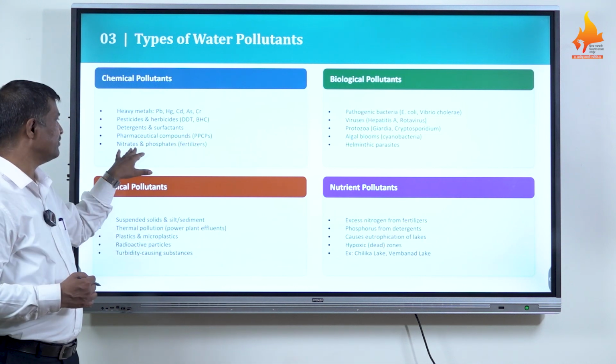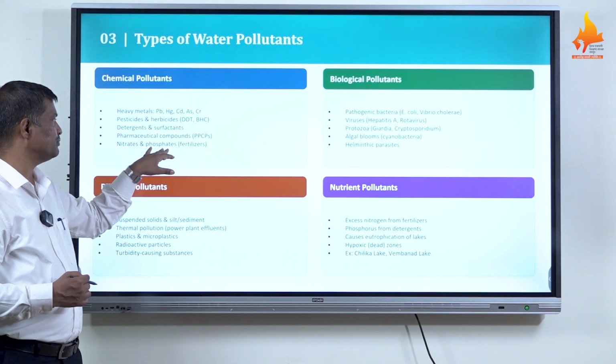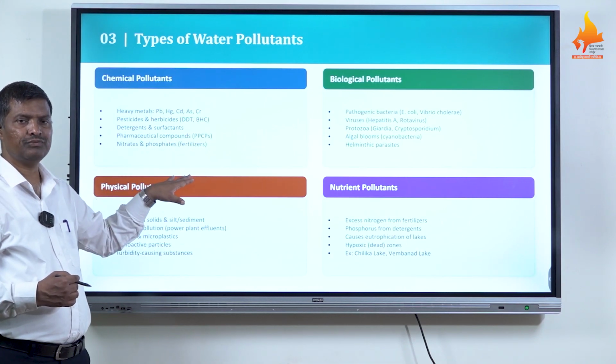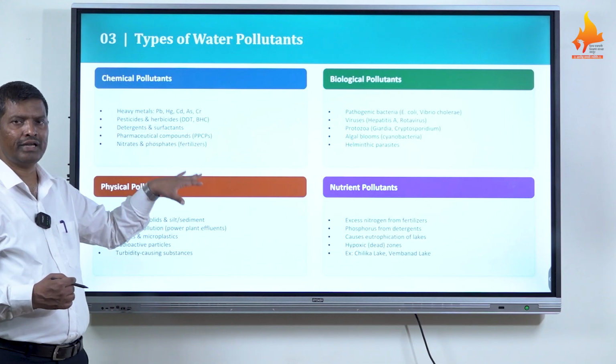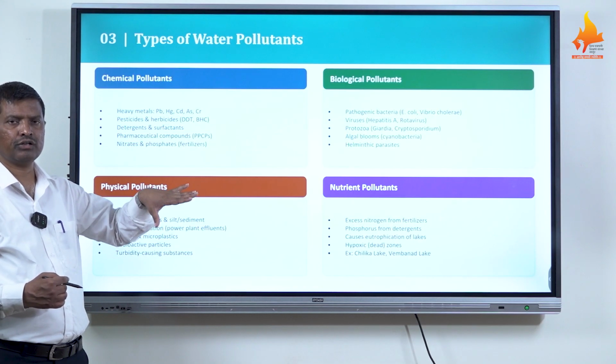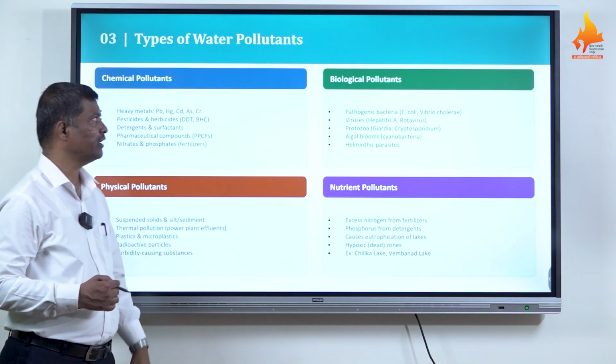Then nitrates and phosphates come from the chemical fertilizers from the field. Excess fertilizer containing phosphates and nitrogen, with heavy rain, comes with the surface runoff to the water bodies and causes pollution. So these are chemical pollutants.